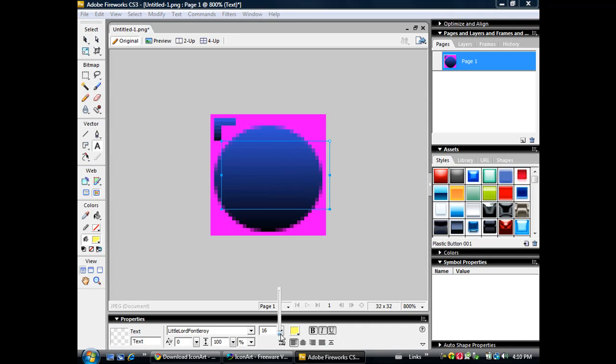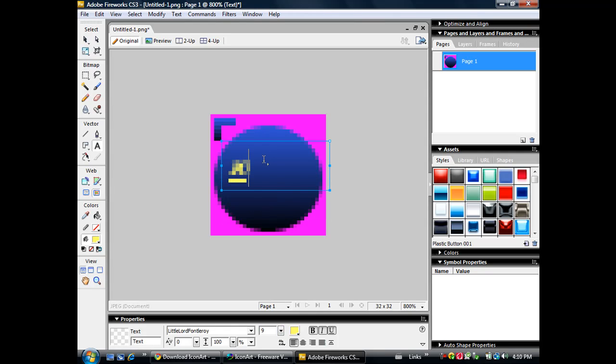I'm going to type in 20. Yes, I know the text is blurry here, but trust me, it won't be blurry on the cursor. It's just because we maxed out the zoom.